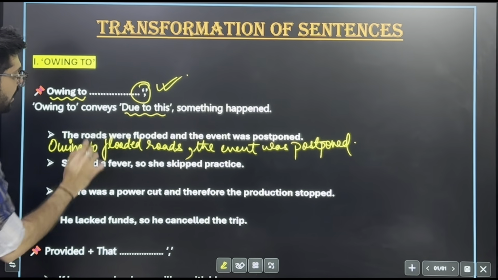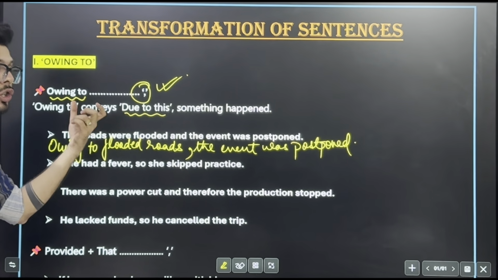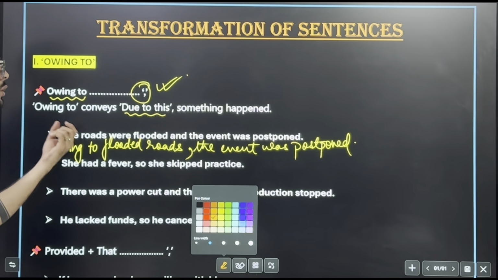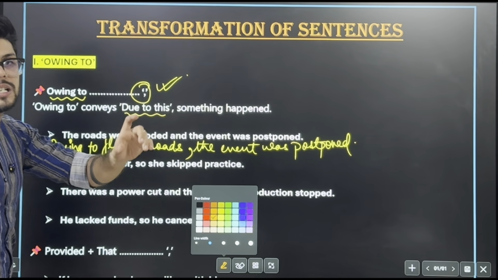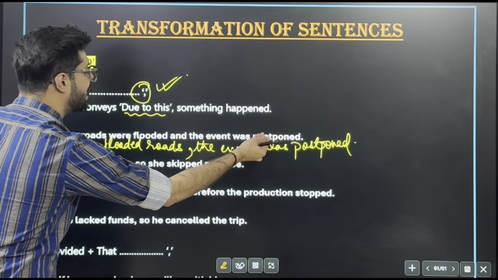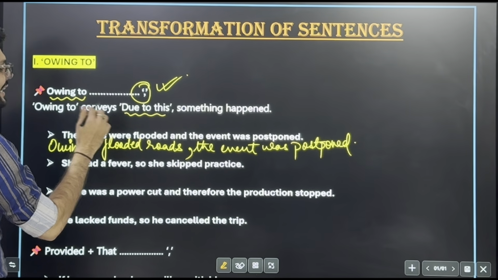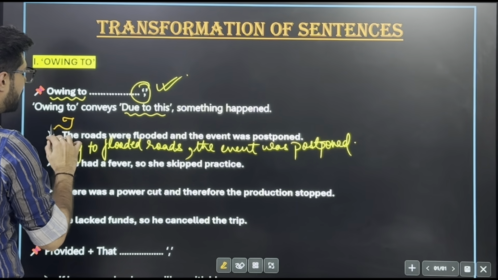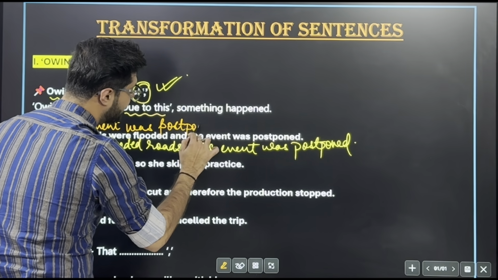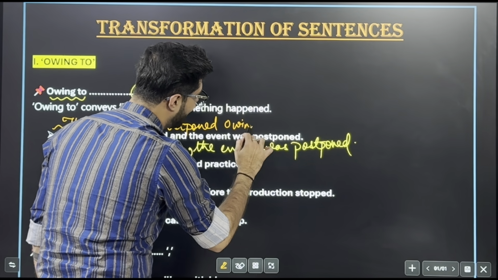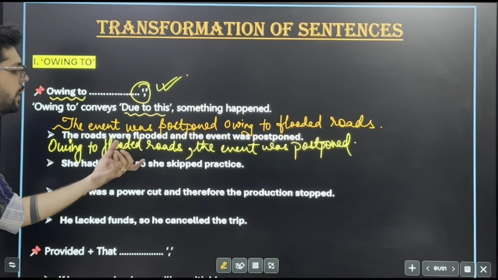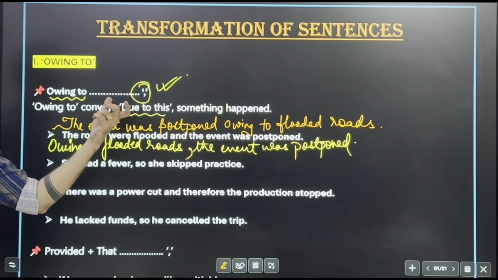This is for the transformation where you have to begin using owing to. Owing to always goes together. Now sometimes the question says use owing to. When use is given, it is expected of you not to begin your sentence with owing to, but rather use it in the middle. At that time you will not use a comma. So the roads were flooded and the event was postponed. You bring the second clause first, then put owing to, and use the remaining part of the sentence to transform it. So it will be: the event was postponed, and instead of a comma you put owing to in the middle: owing to flooded roads. These are the kind of transformations which can be asked in your board examination.